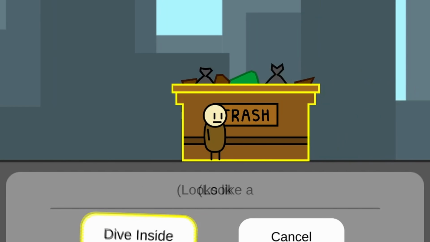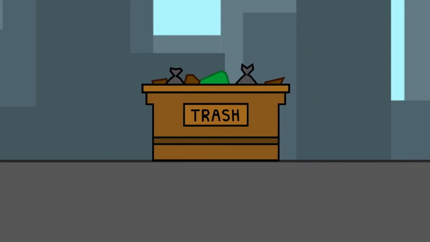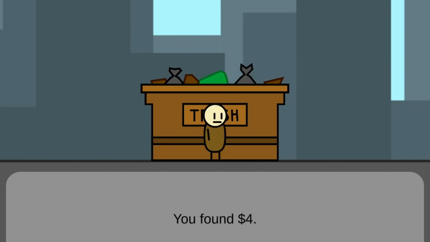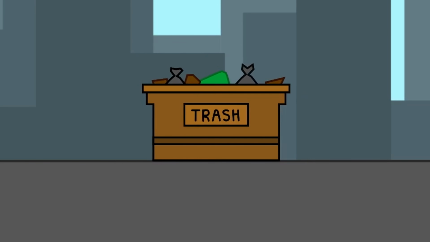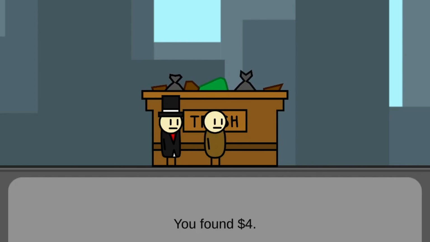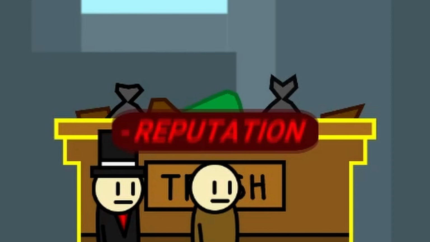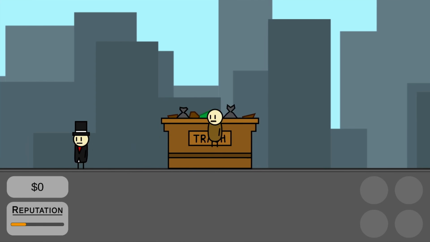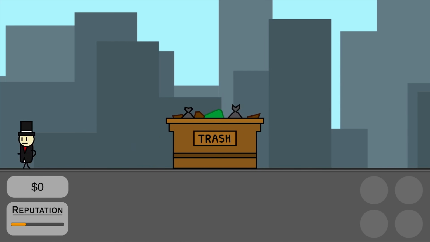Now the next thing I wanted to do is to spice up the dumpster dive option a bit, because right now you can just dumpster dive at any given point and get free money. To make it more interesting, now if you dumpster dive in front of someone, then you lose reputation. So you have to time your dumpster dives so that there's no rich people looking at you while you're diving around.